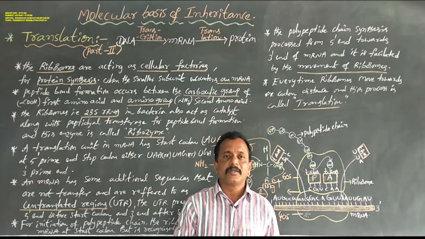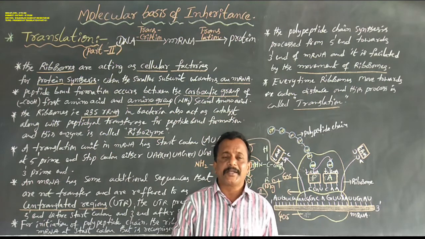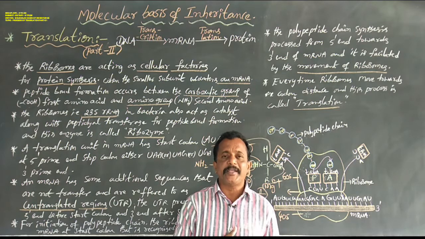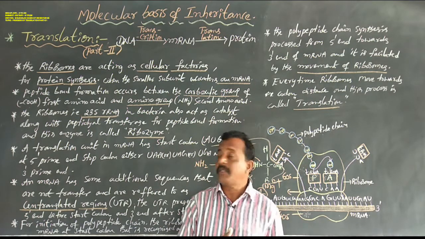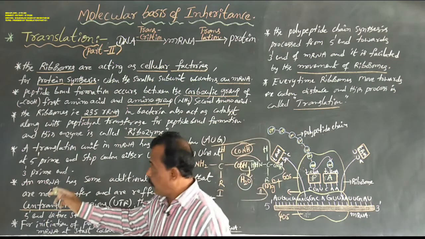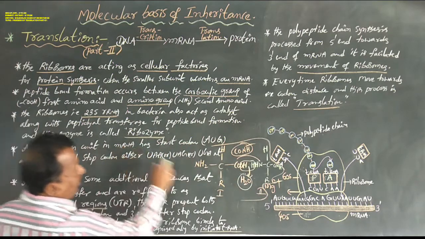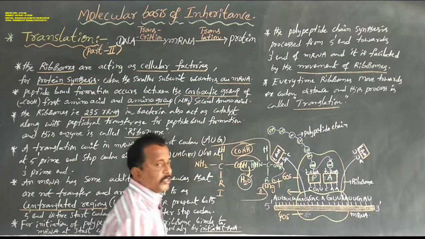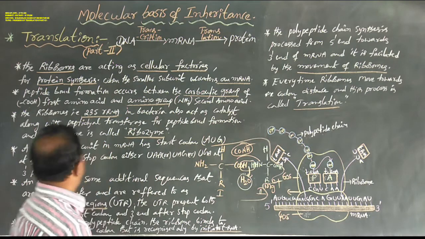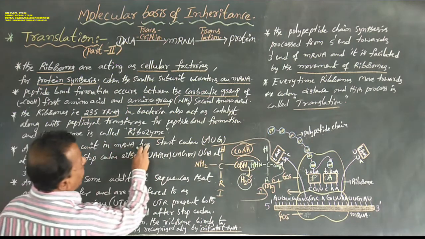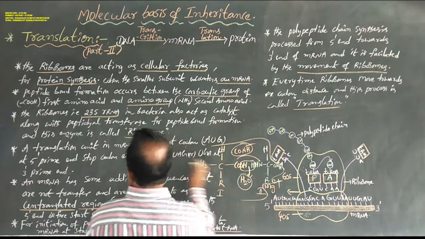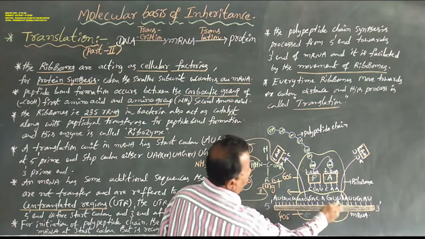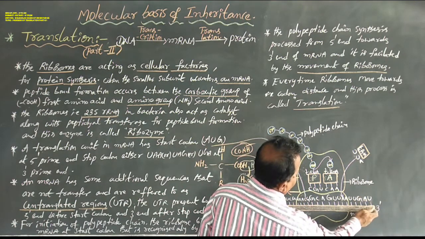Ribozymes are present in the prokaryotic cells of bacteria and act as catalysts by means of peptidyl transferase, expressly shown in 23S rRNA. Next, coming to the translation unit in mRNA. mRNA acts as a translation unit as well as a transcription unit. A translation unit in mRNA has a start codon AUG at the 5 prime end, and a stop codon, either UAA, UAG or UGA, at the 3 prime end.